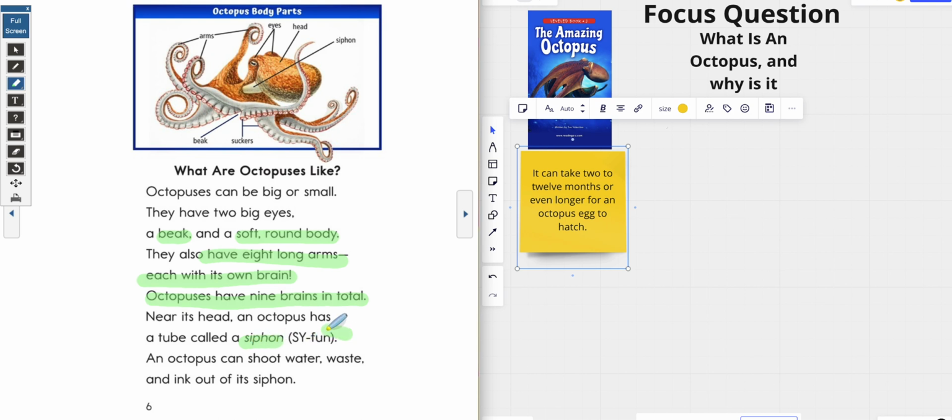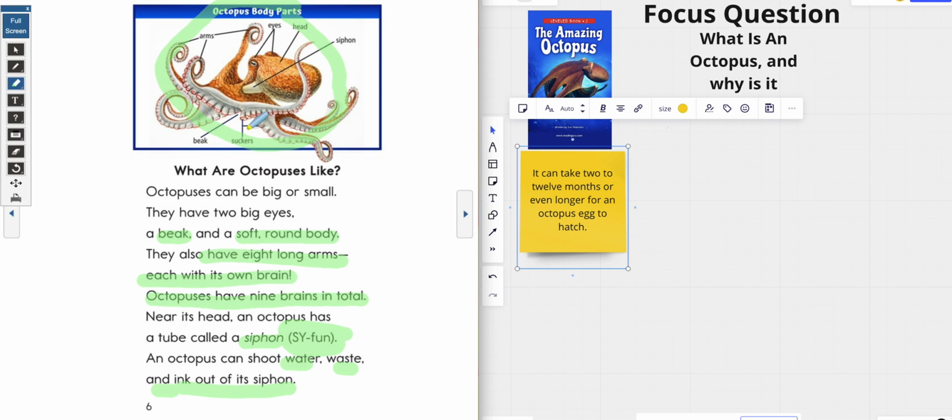And notice how I said siphon, because the author gave me a clue right here to let me know how to pronounce it. S-Y says si, F-U-N says fun, siphon, siphon. An octopus can shoot water, waste, and ink out of its siphon. Y'all, it's so many amazing things on this page, okay? First and foremost, we have the octopus body parts. We have the arms, the eyes, the head, the siphon, the beak, and the suckers.